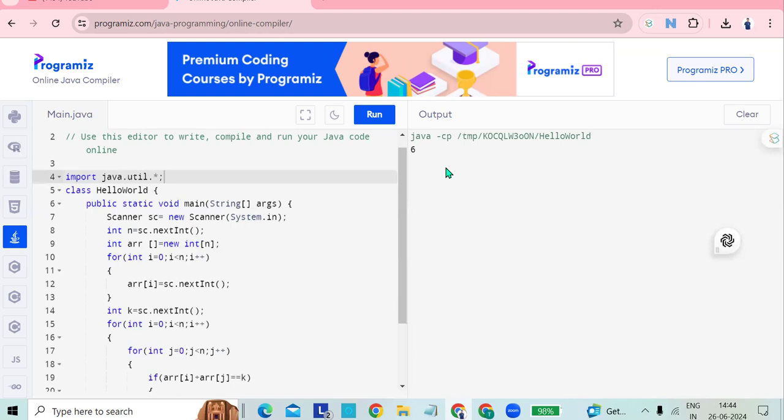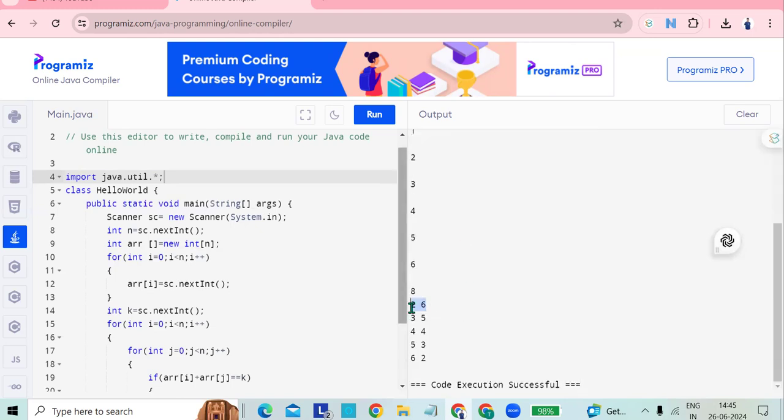So now I will give 6 here: 1, 2, 3, 4, 5, and 6. And here I'll give 8. So now we will get the combinations of 8 in the array.